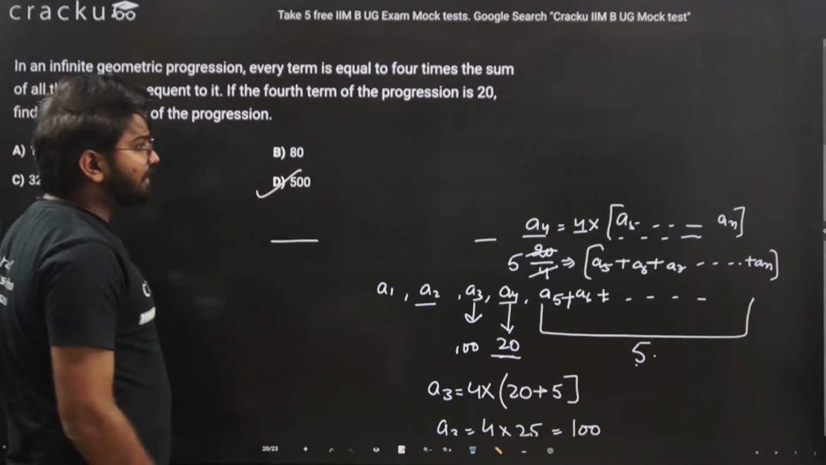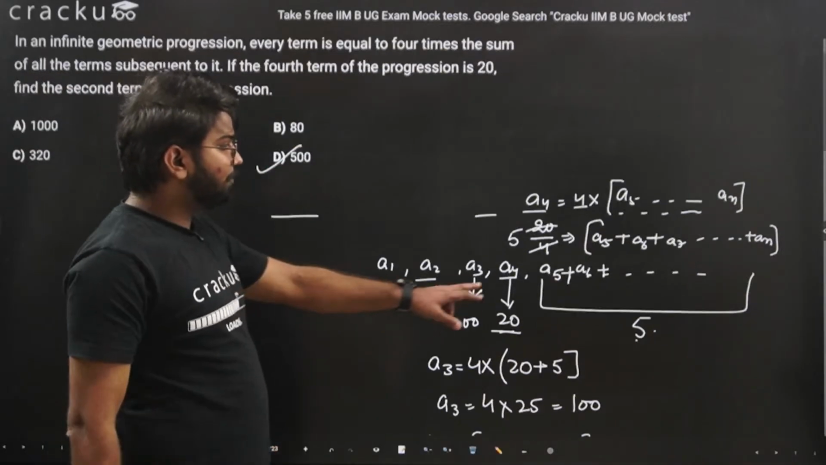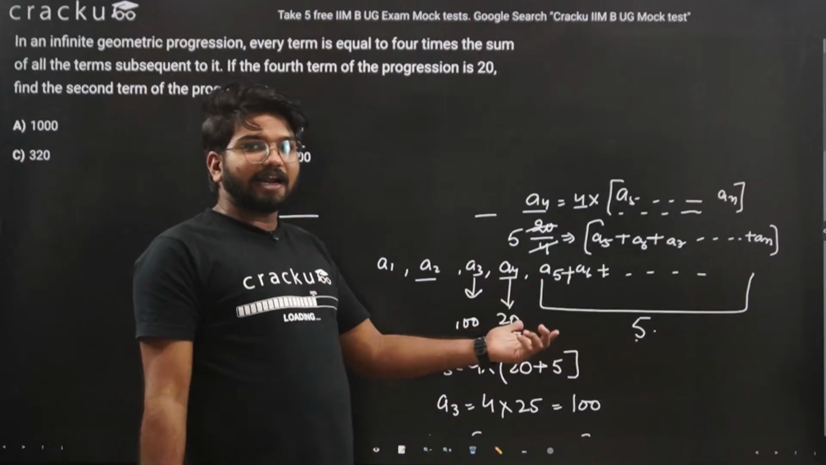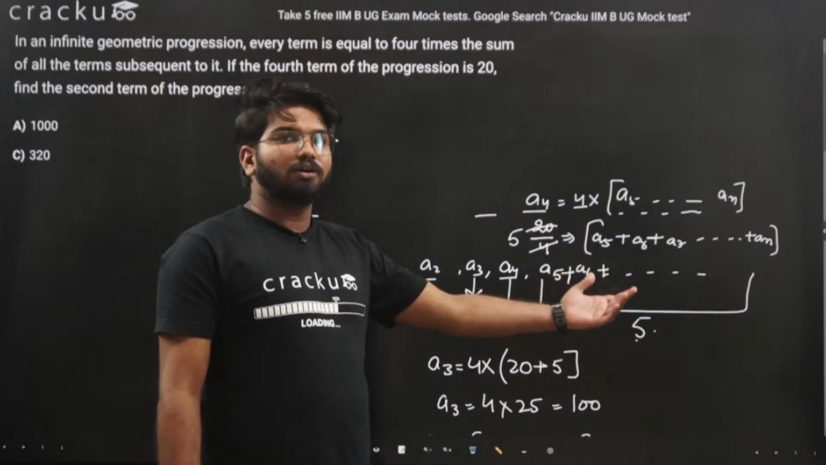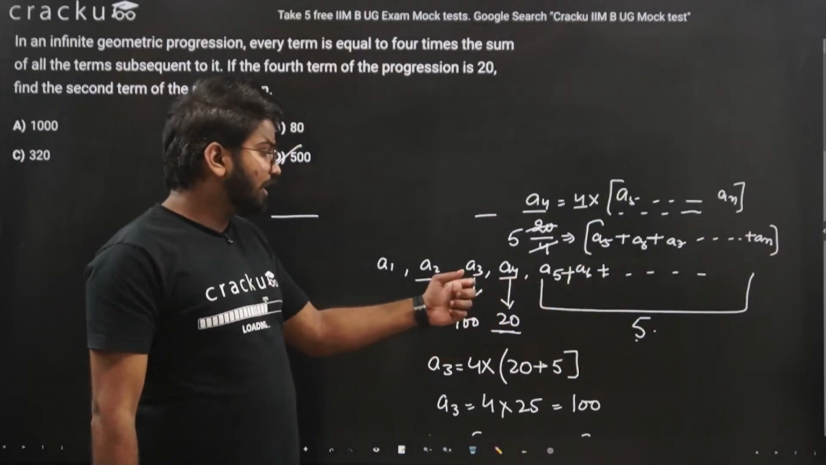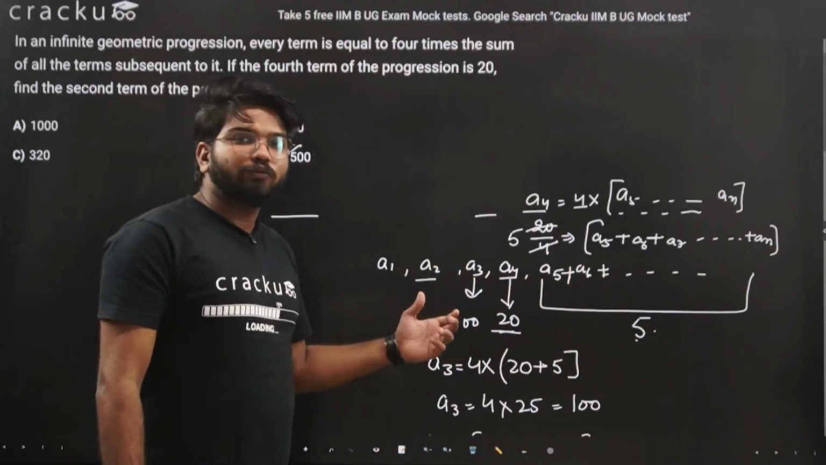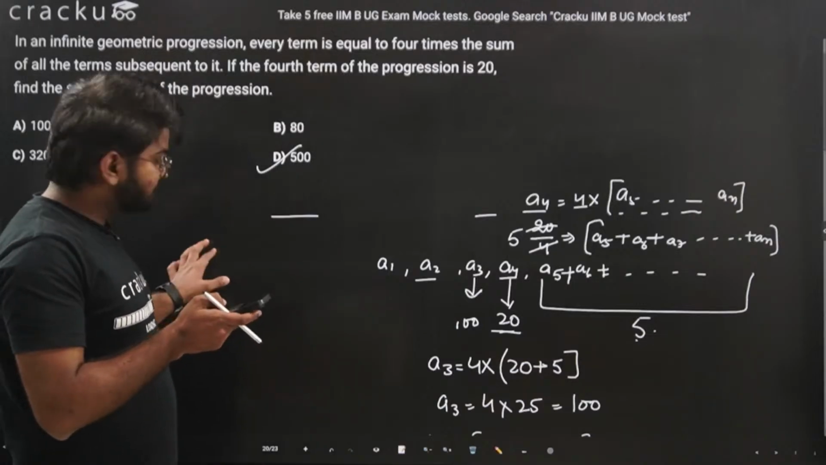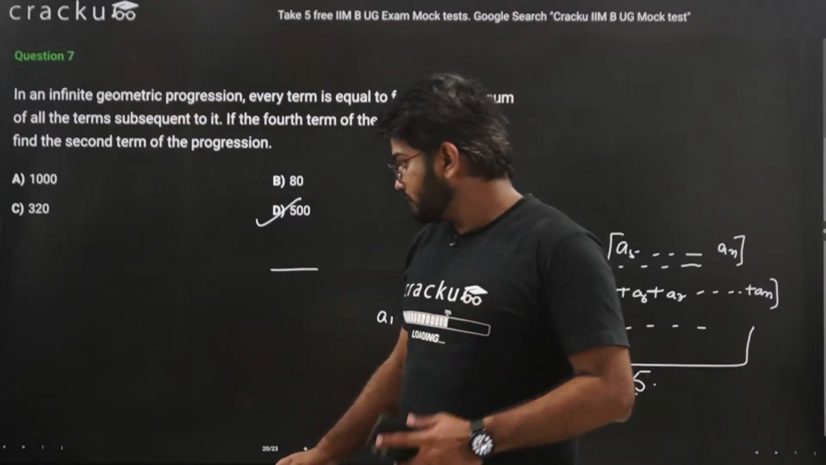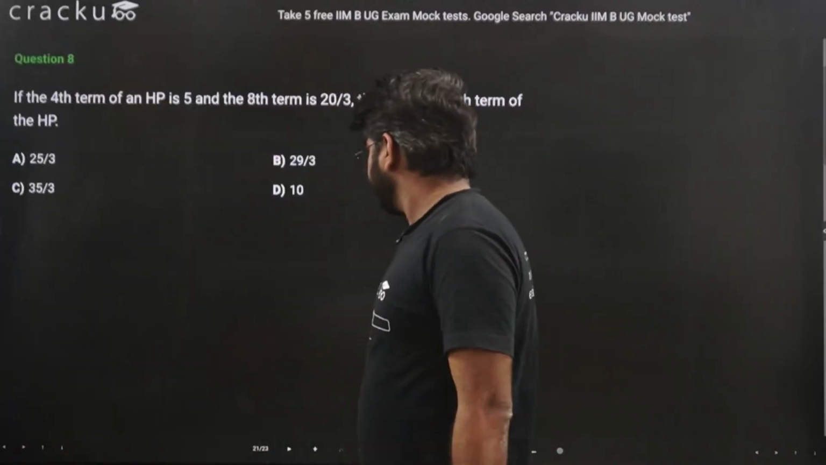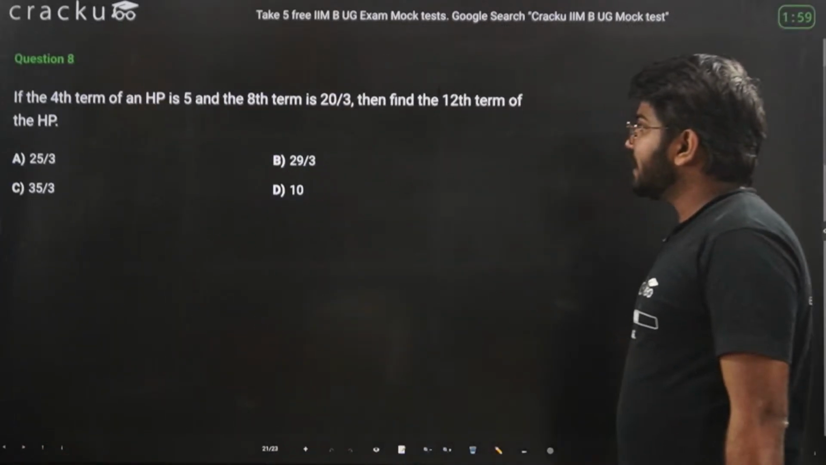We were directly given the value for A4. We basically backtracked. We found out the sum of the terms after A4, and then we backtracked to A3 and then A2, which was actually asked. Okay, now we'll move on to the next question. Yeah, this is the last question.